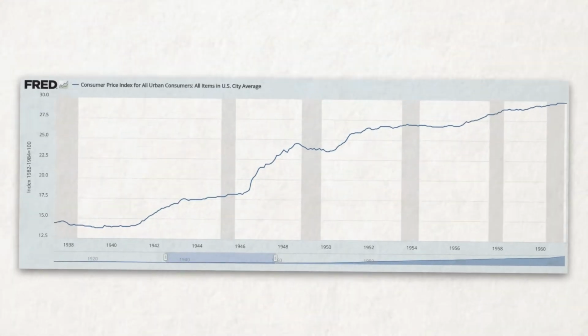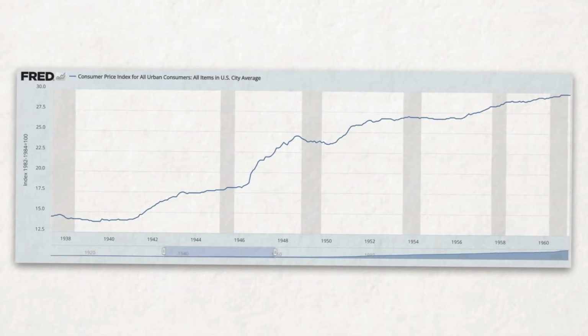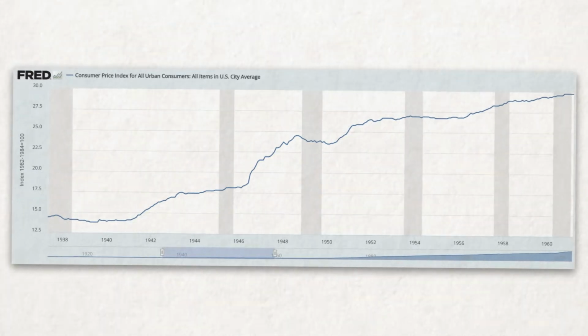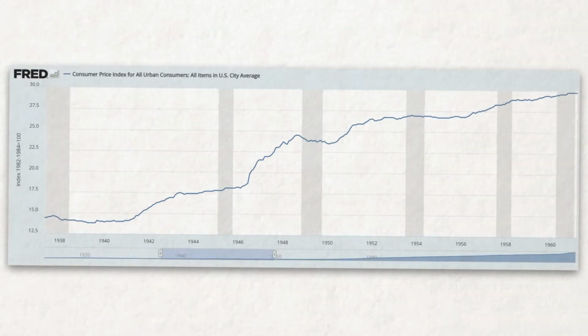The unintended consequence of entering World War II was inflation. The government responded to the inflation with wage controls. The unintended consequence of wage controls was to cause people to obtain health insurance through their employers. The unintended consequence of people obtaining health insurance through their employers is the pre-existing condition problem.